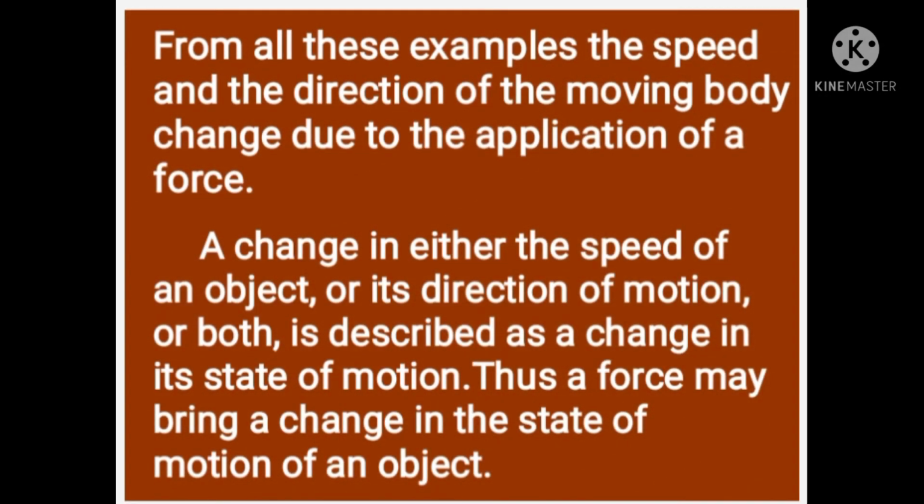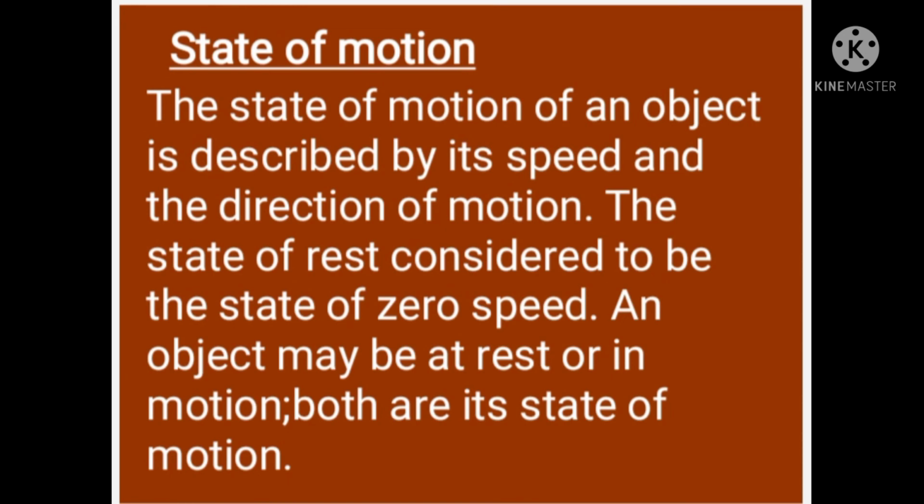We can say that a change in either the speed of an object or its direction of motion or both is described as a change in its state of motion. Thus, a force may bring a change in the state of motion of an object. What is the meaning of state of motion? The state of motion of an object is described by its speed and the direction of motion. The state of rest is considered to be the state of zero speed. An object may be at rest or in motion, both are its state of motion.